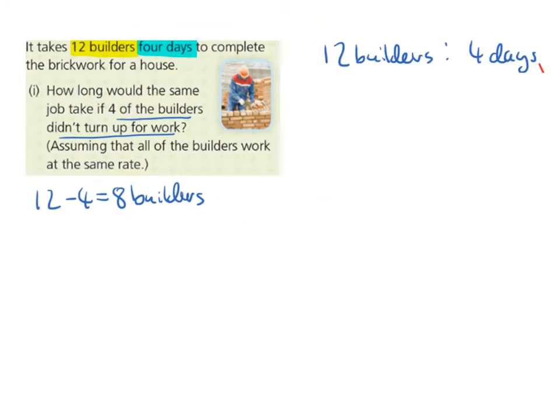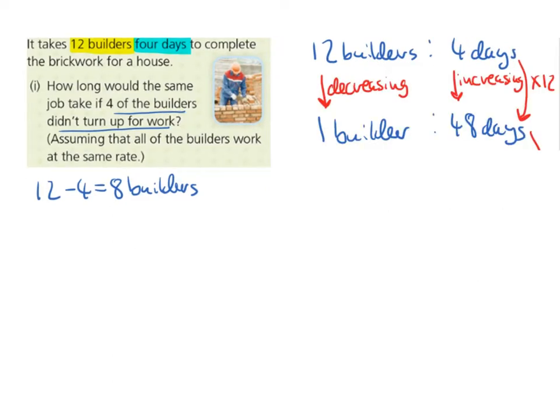So let's start off by writing out the ratio. 12 builders to 4 days. So when we see these dots, we say "to". So 12 builders to 4 days. So the first thing we want to do is change 12 builders to 1 builder. And then we will change that 1 builder to 8 builders.